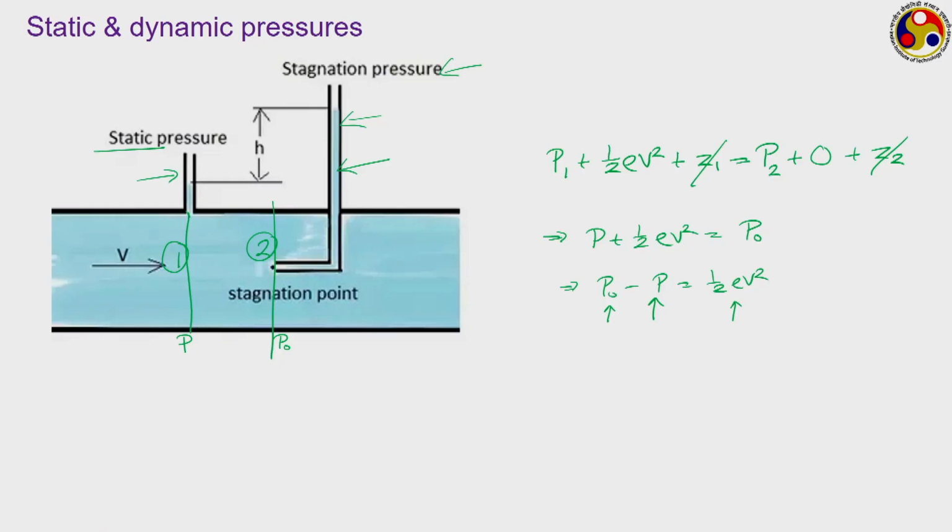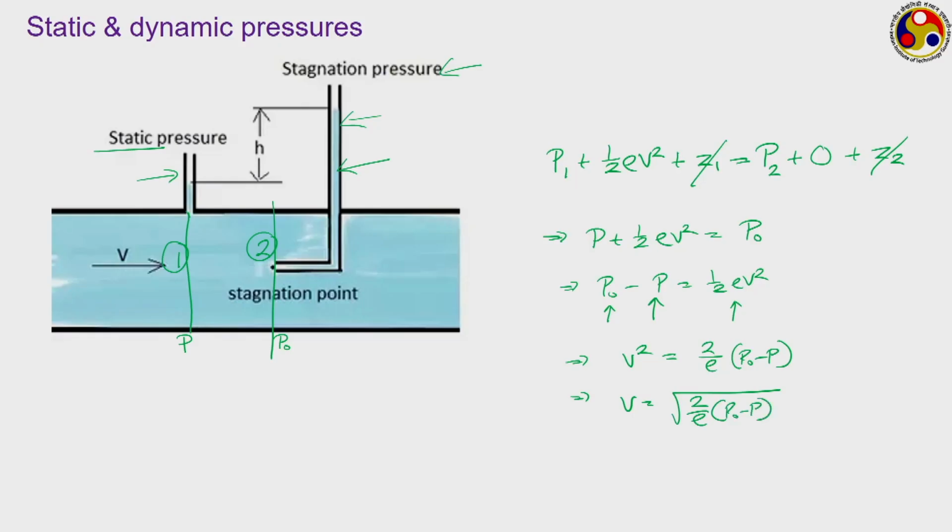However, we can't evaluate dynamic pressure directly. Rather, we go for both static and stagnation pressure measurement, and from there we can calculate the dynamic pressure as their difference. In fact, this also provides a very easy way of calculating the velocity of the fluid, because we can easily see that v square will be equal to 2 by rho into P naught minus P, or v is equal to square root of 2 by rho into P naught minus P.